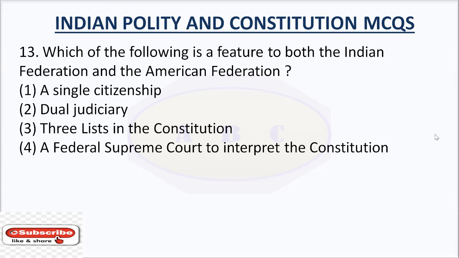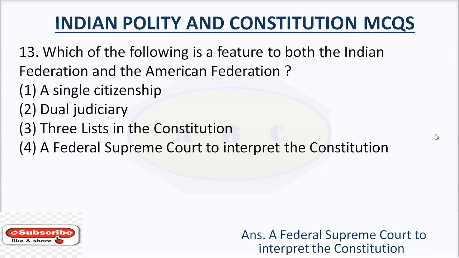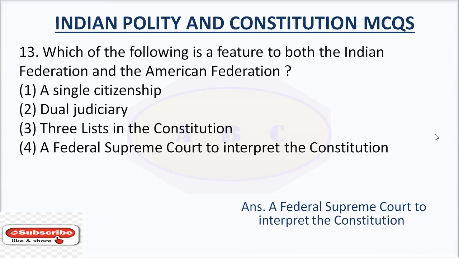Option number 4, a federal Supreme Court to interpret the Constitution. The answer is a federal Supreme Court to interpret the Constitution. So, the feature which is common to both the Indian Federation and the American Federation is a federal Supreme Court to interpret the Constitution.